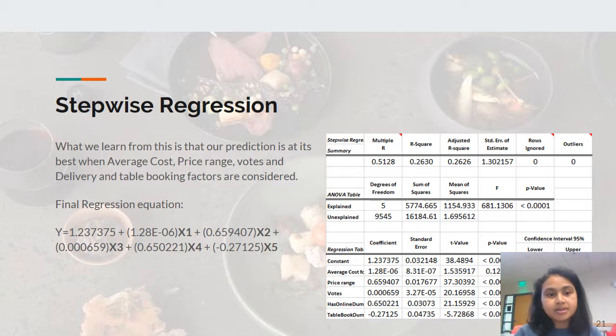So this is our final regression equation, and based on it, we suggest that the price range, votes, online booking, and table booking are big predictors to identify the aggregate rating. However, the lower and upper confidence interval is not that high. So based on this, we have some actionable insights that we want to suggest to Zomato and its users.